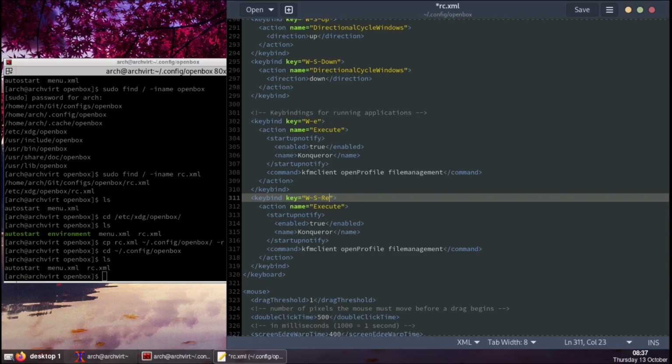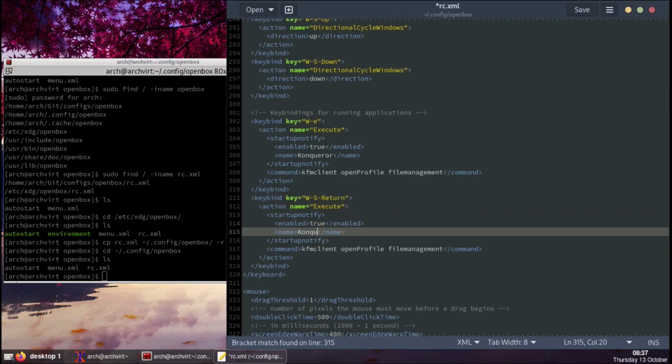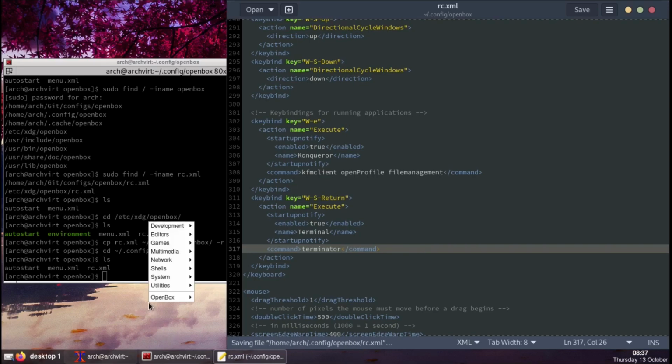I think it's, yeah, return, which is the enter key. Then we need to set a name, which will be terminal, and the command is terminator. Now we're gonna save the file, right click, OpenBox, reconfigure.